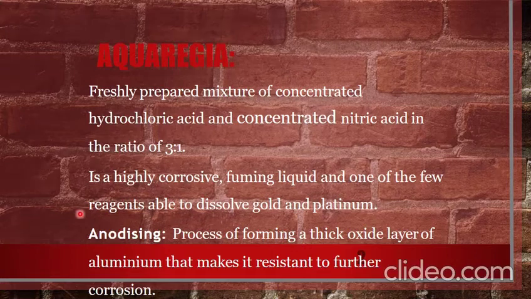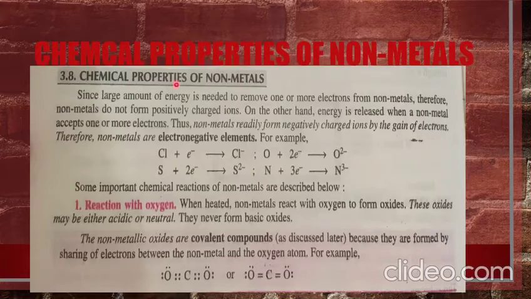Next is anodizing. It is a process of forming a thick oxide layer of aluminium that makes it resistant to further corrosion, that we have discussed earlier also. Now chemical properties of non-metal.